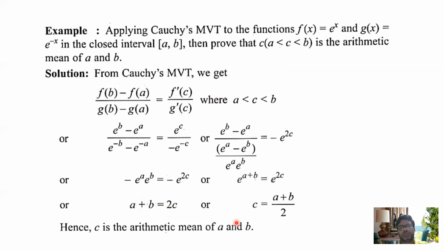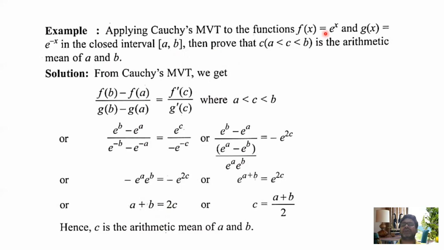Another question. This is also a very important question for you. Applying Cauchy mean value theorem, we have f(x) equals e to the power x and g(x) equals e to the power minus x in the closed interval a, b. Then prove that c is the arithmetic mean of a and b. By the Cauchy mean value theorem, we have (f(b) minus f(a)) by (g(b) minus g(a)) equals f dash c by g dash c, where a is less than c less than b.